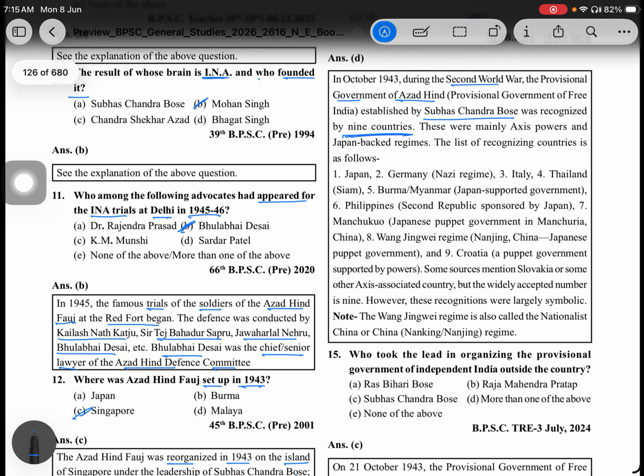These were mostly Axis powers and Japan-backed regimes.